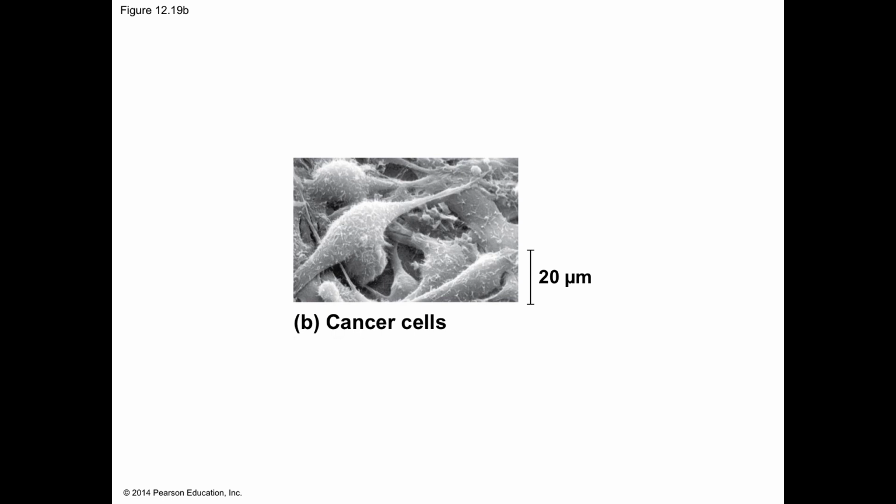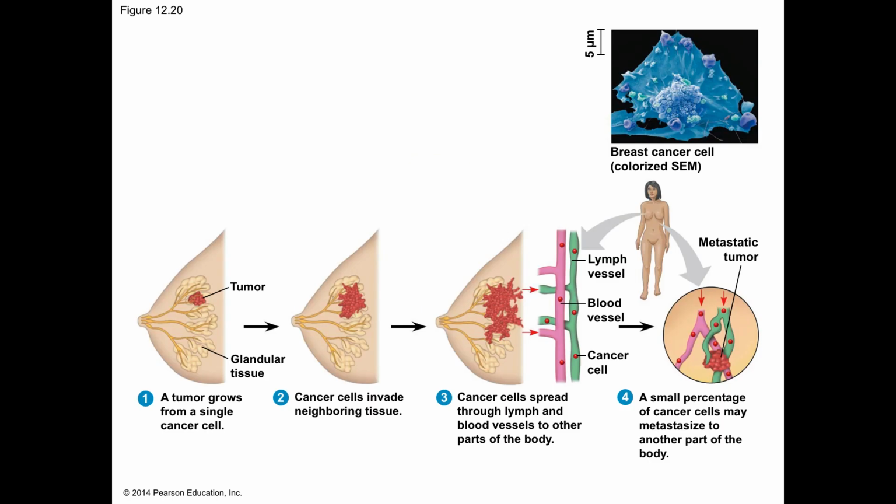Normally, the immune system recognizes and destroys transformed cells. Cells that evade destruction proliferate to form a tumor, a mass of abnormal cells. If the abnormal cells remain at the originating site, the lump is called a benign tumor. Most benign tumors do not cause serious problems and can be fully removed by surgery. A malignant tumor includes cells whose genetic and cellular changes enable them to spread to new tissues and impair the functions of one or more organs. An individual with a malignant tumor is said to have cancer.